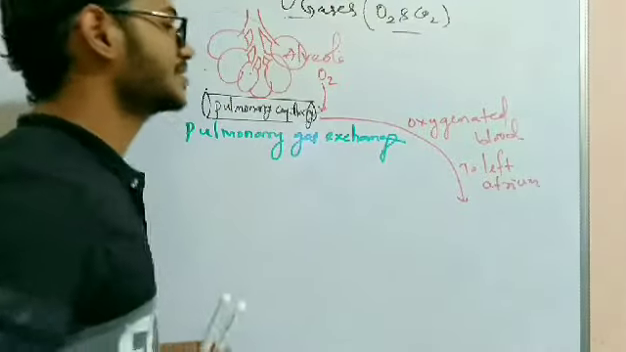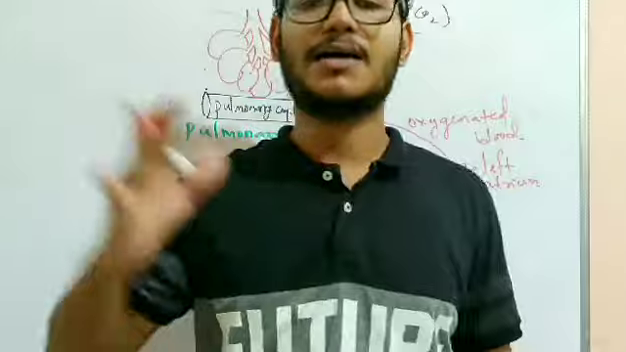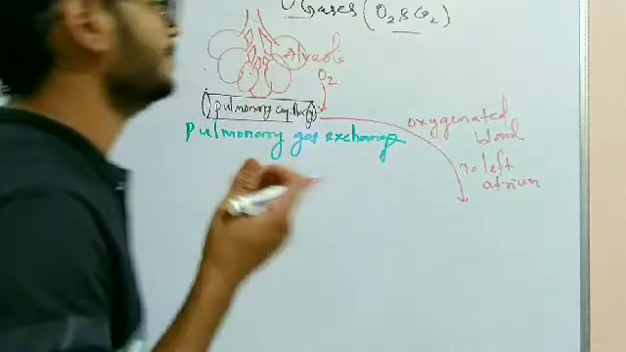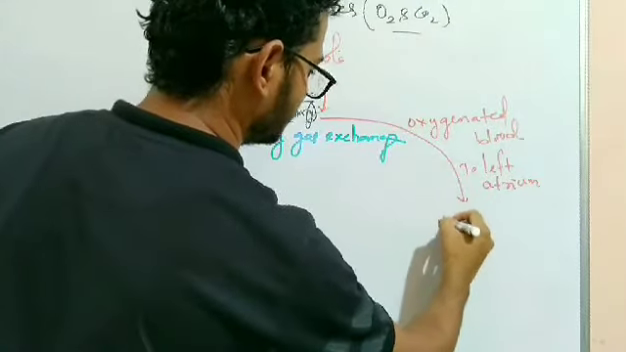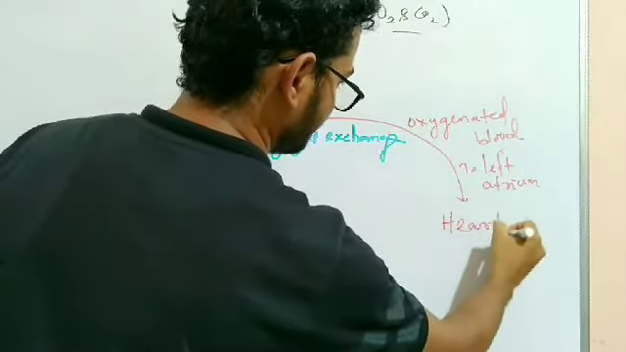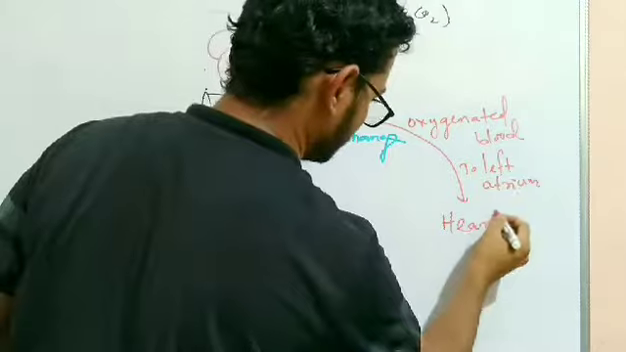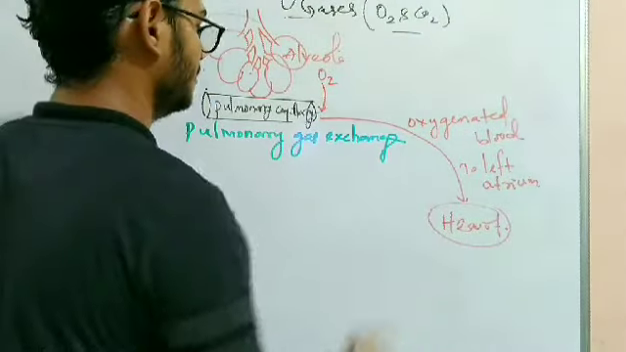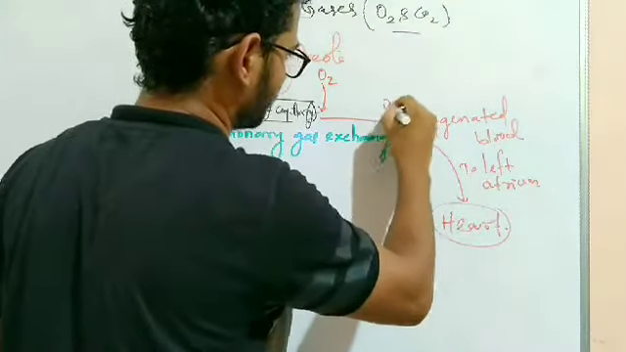As we know, the left side of our heart carries the pure blood, and the right side carries the deoxygenated or impure blood. So it travels to the left atrium of the heart. So here it is, the heart. It travels to the heart. Then the heart receives pure blood from the pulmonary vein.